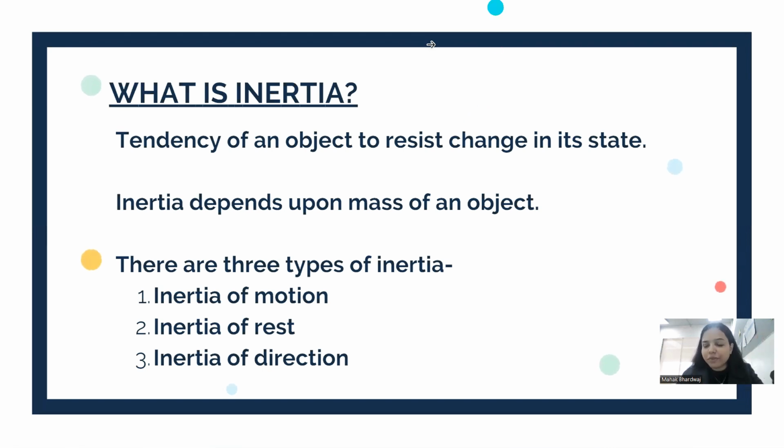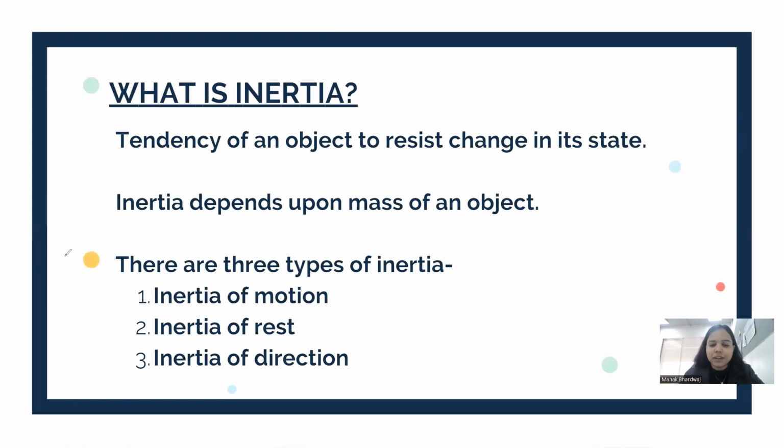Now, what is the quantity on which inertia depends? Inertia depends upon mass of an object. The higher the mass, the higher the inertia. Let's say we have two boxes. We have a small box and a large box. Okay, and mass of the first box is m and the mass of the other box is 2m. Then, since box 1 has mass m and box 2 has more mass than box 1, the inertia of box 2 would be more.